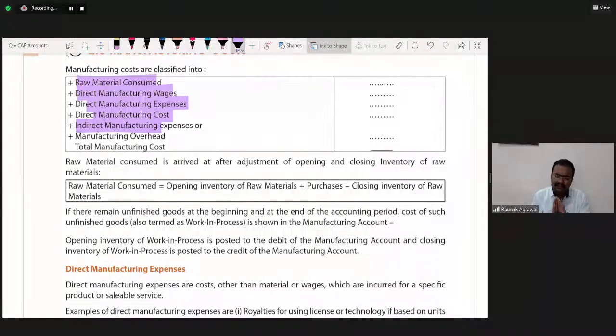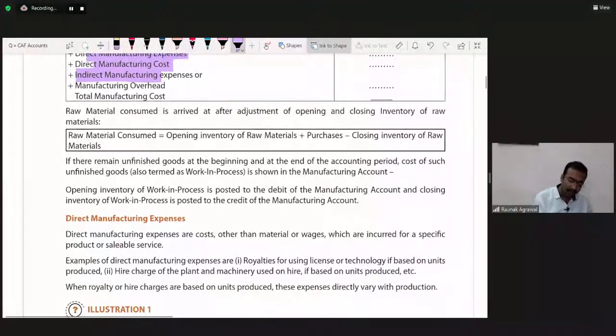So just forget about direct and indirect. As far as our exams and syllabus are concerned, it would be clearly mentioned in the question itself that XYZ are the direct expenses and ABC are the indirect. The bifurcation would be clearly mentioned in our exams.